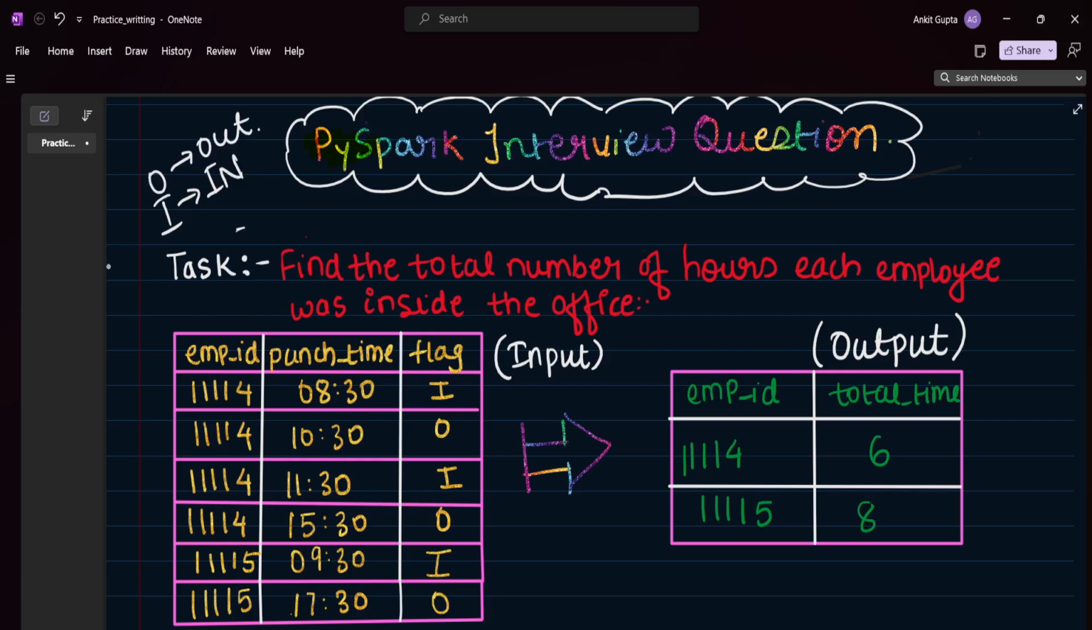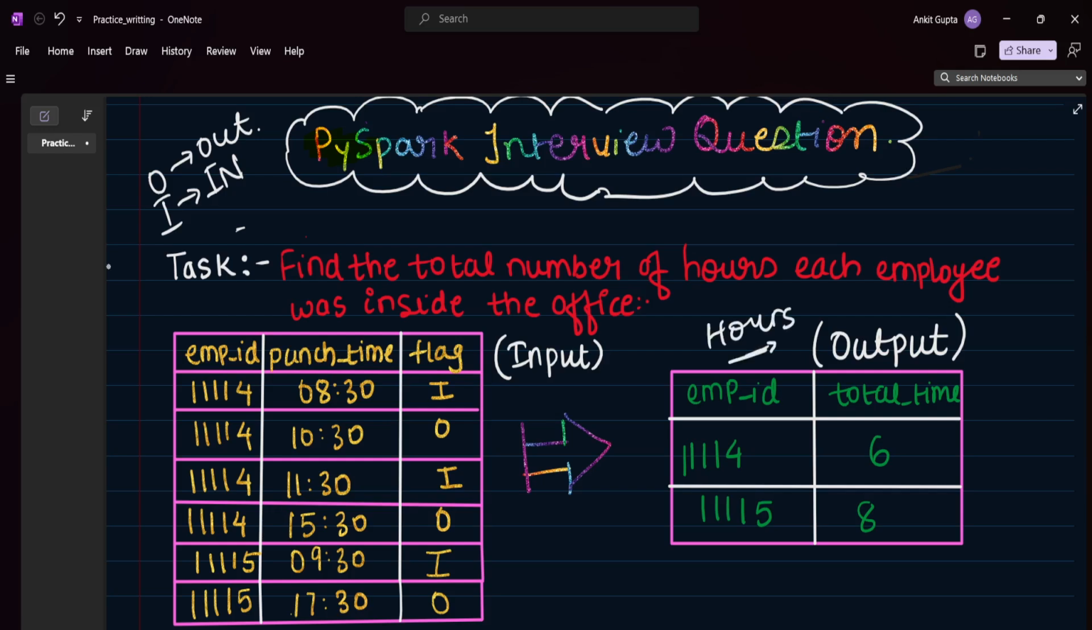And in a day, there can be multiple ins and outs, right? Whenever we go out of the office, we punch the card, and whenever we come back, it is in, and whenever we go out, it is out. So this data we have been given, and we need to find, for each and every employee, the time for which he was inside the office, and that too in hours.